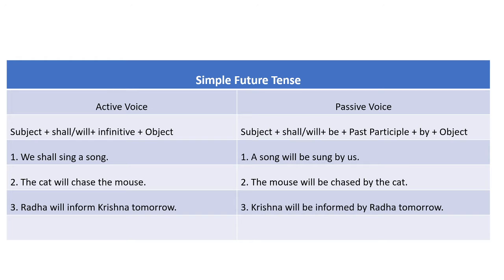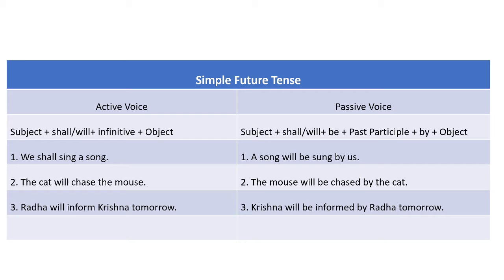So let us deal with the first example here. The first example is, we shall sing a song. In this sentence, we is subject, shall sing is verb, a song is an object. So this sentence has SVO structure. Let us think about its tense. The verb shall sing is written in simple future tense. So the tense of the sentence is simple future tense.